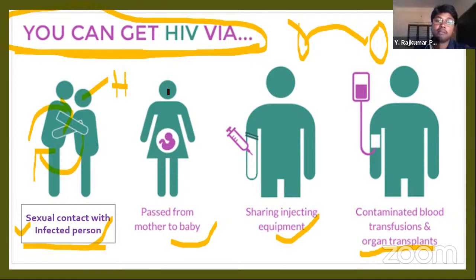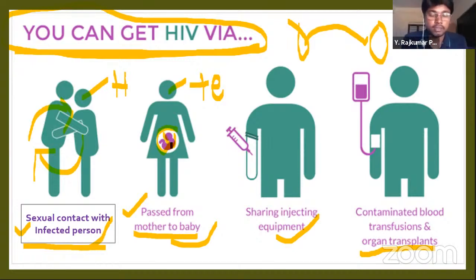Next, if the mother is positive, her baby also may get this disease. It is passed from mother to the baby through the umbilical cord. Nowadays, if the HIV infected person is clearly identified, the baby can be protected.